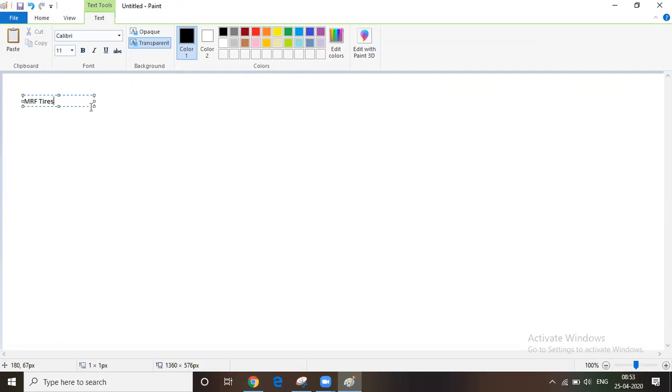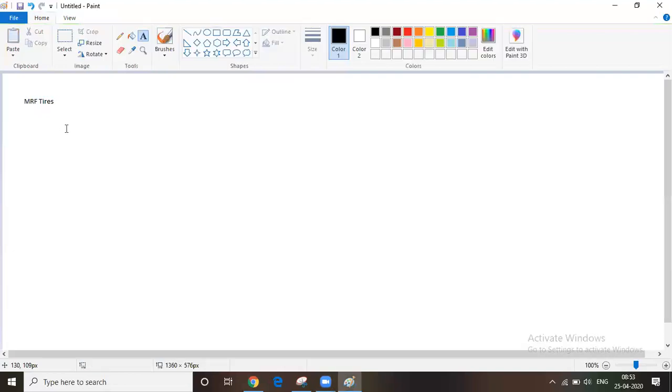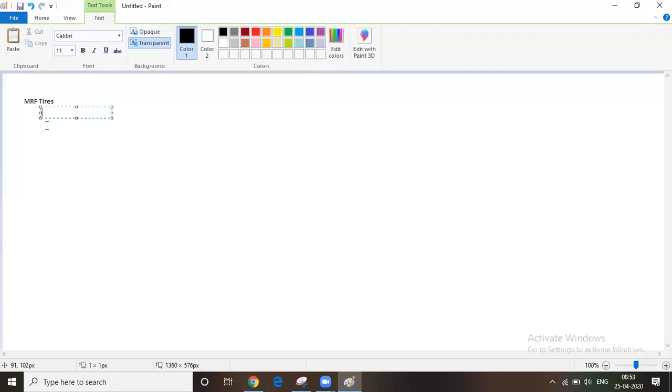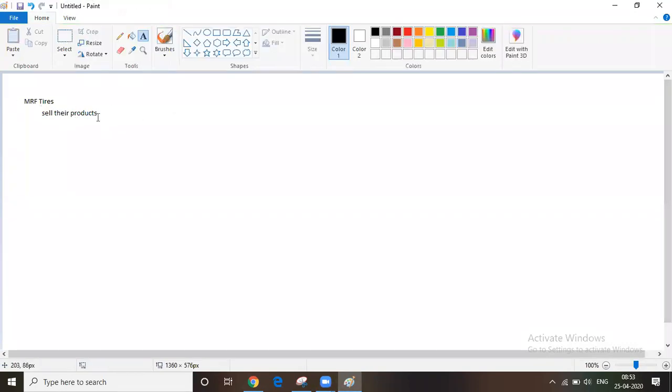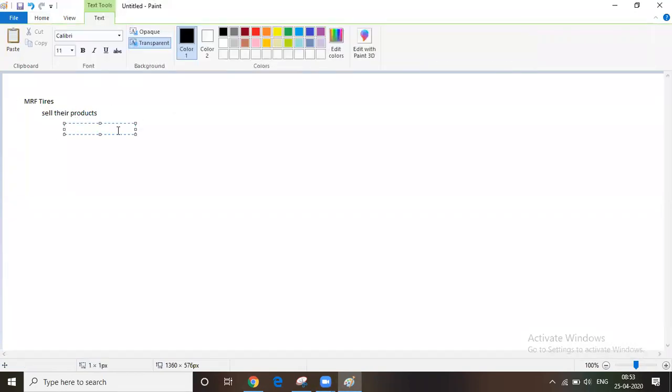What is the target of this MRF Tyres? They have to sell their products, like tires. You can say this is our business. That means they have to do the business.